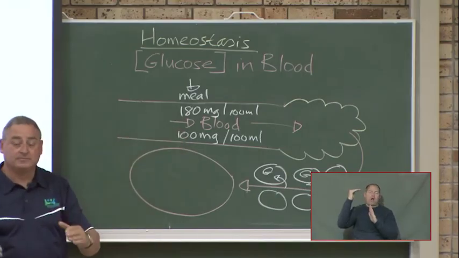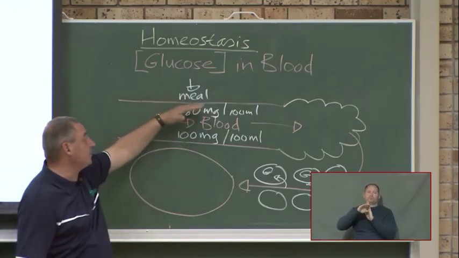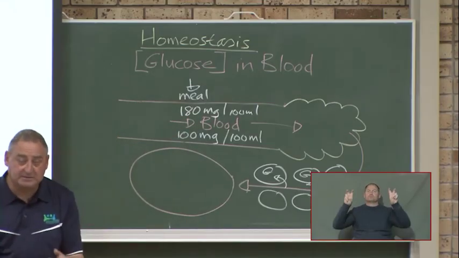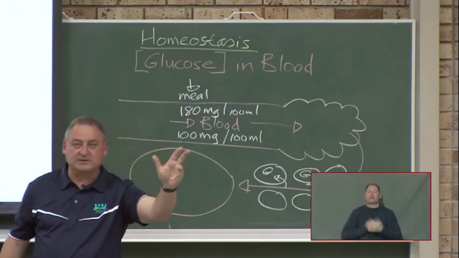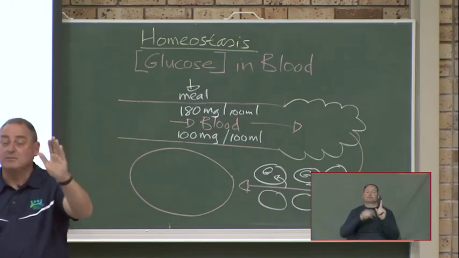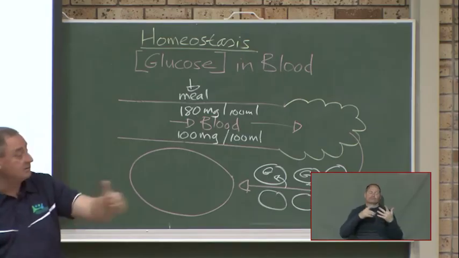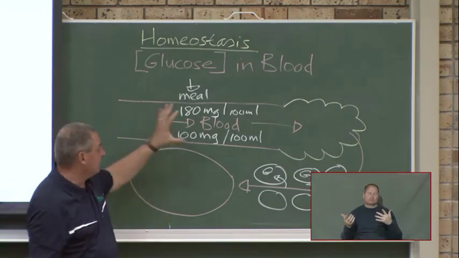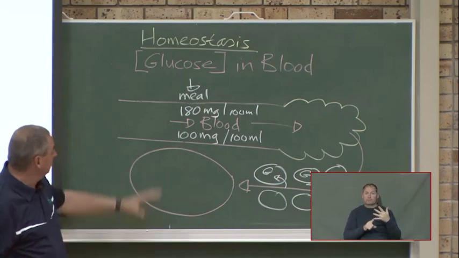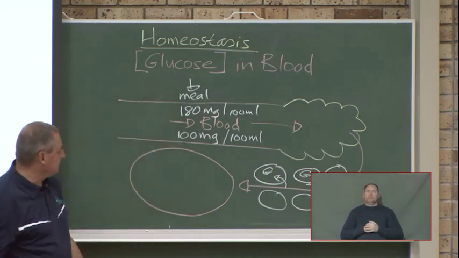Now I told you, what is homeostasis? Homeostasis refers to the plans the body is making for those 5 factors. I talk about carbon dioxide concentration, osmoregulation, and so on. But for now, I'm just looking at the one, and that is glucose. We're looking at it because each one has got its own mechanism. We're looking at glucose concentration at the moment.